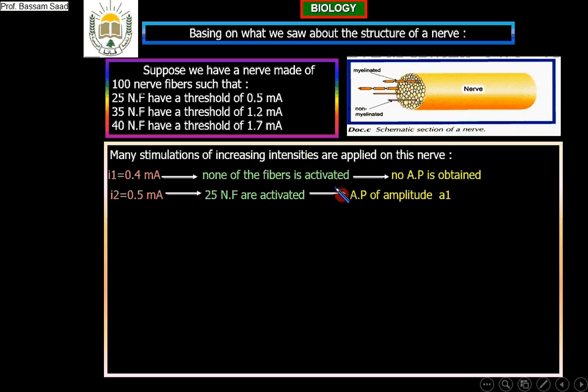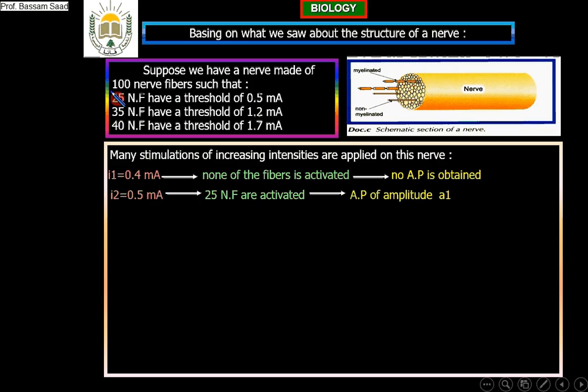Then what if now I increase the intensity? What if I stimulate with 1.2 milliampere? How many fibers are stimulated? 35, and what else? With 25 also, because these 25 nerve fibers start to be stimulated or activated starting from 0.5 milliampere and above.